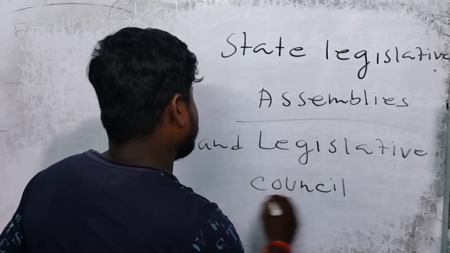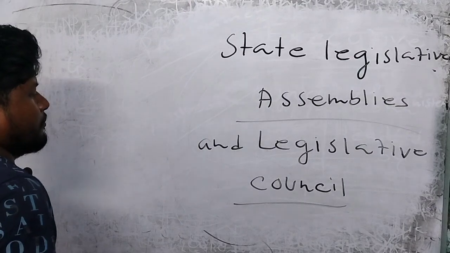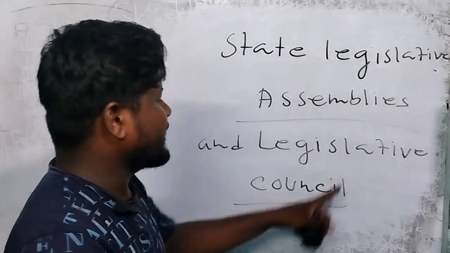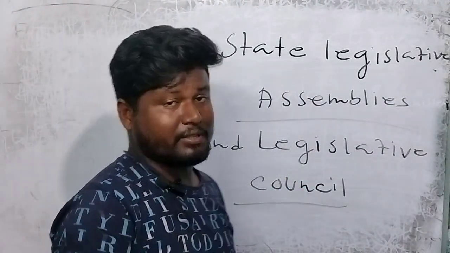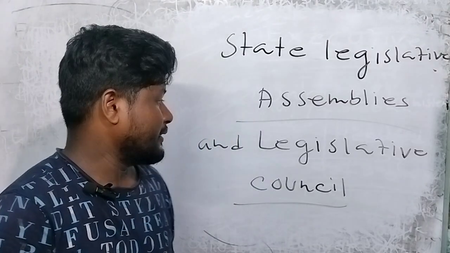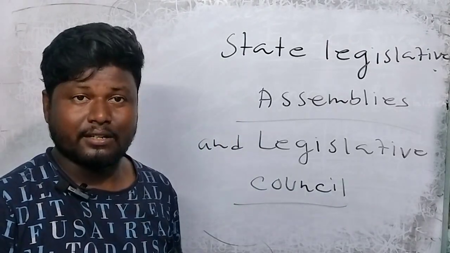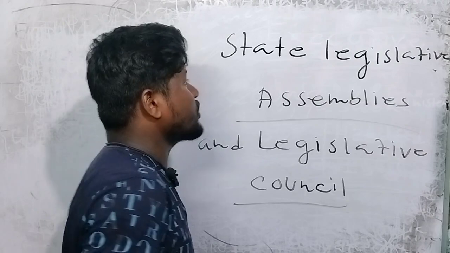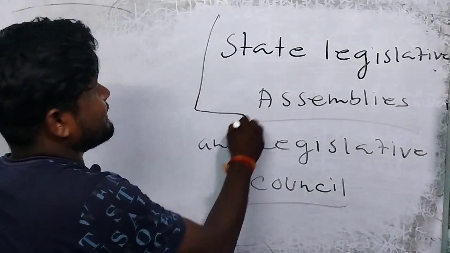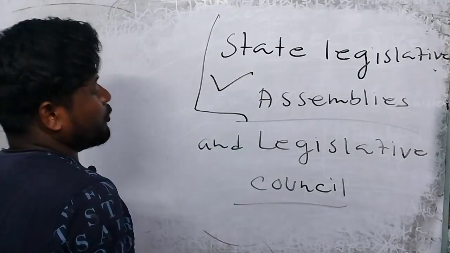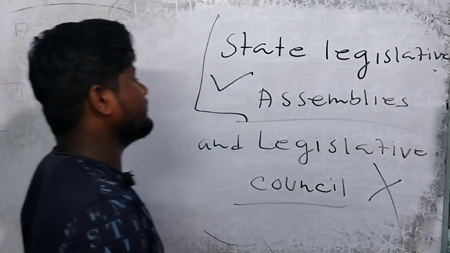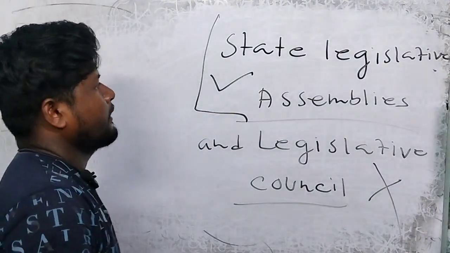But few states have a legislative council. Most of the states do not have a legislative council. So we will focus on the state legislative assembly.